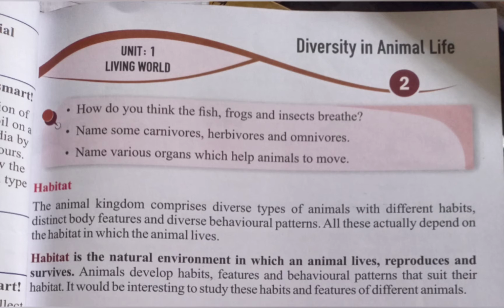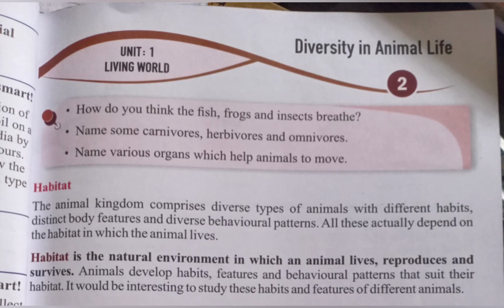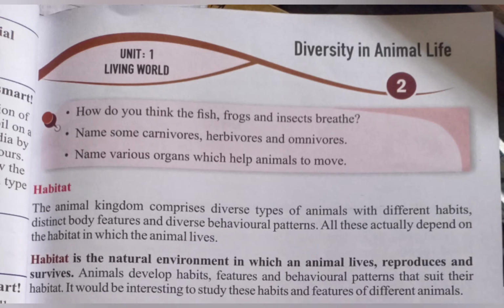All this actually depends on the habitat in which the animals live. It means these changes we see in animals are according to where they live and which place they are living. According to that, they change their habits and their features. Now, we will see further. You will see in the black line that is a definition. The definition you have to learn and write in your copy. Along with this, you have to write the different types of habitat. In the further video, you will see how many types of habitats there are.